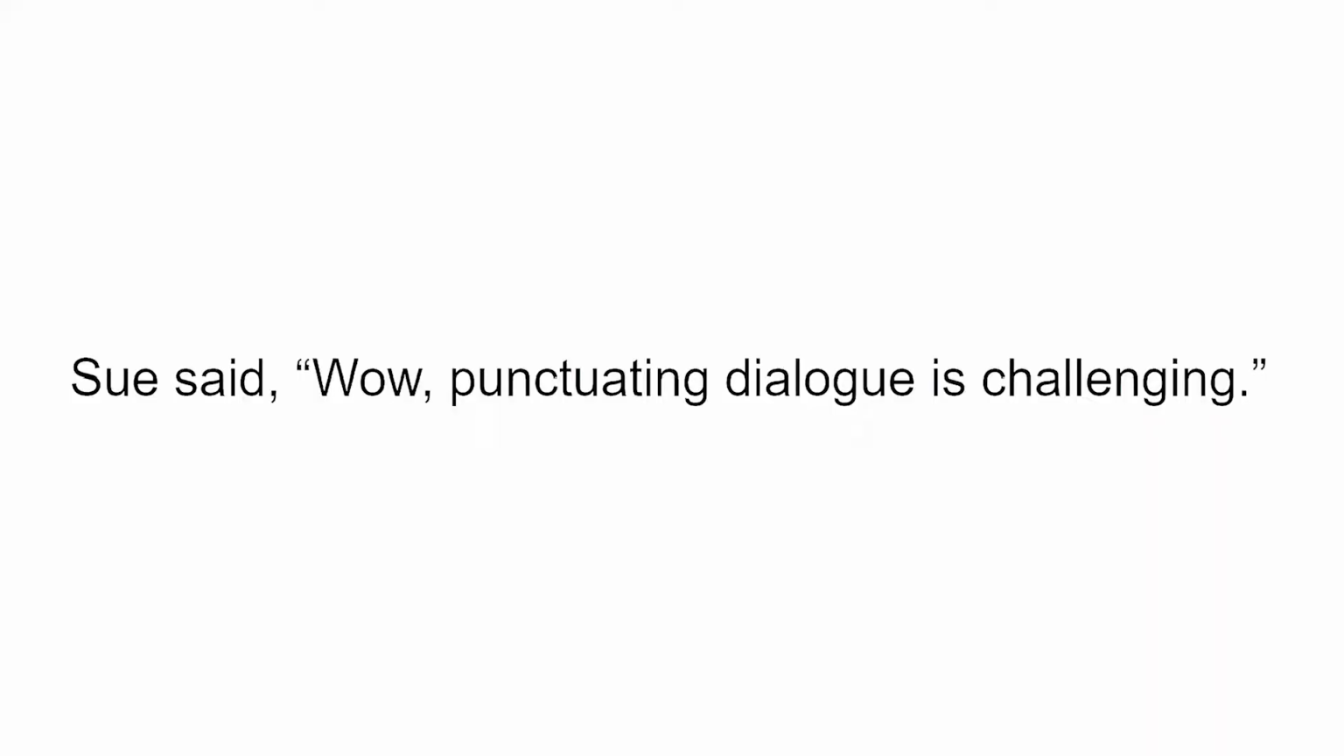Sue said, "Wow, punctuating dialogue is challenging." So this is a verbal tag placed before the dialogue. Notice that the tag ends with a comma that connects it to the words being said. The space goes after the comma, but before the opening quotation marks. And the statement ends with a period, which goes immediately inside the quotation marks. There's no space between them.